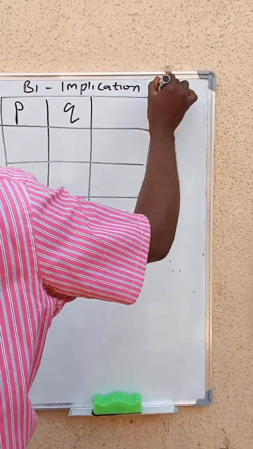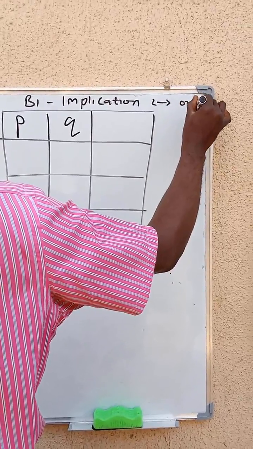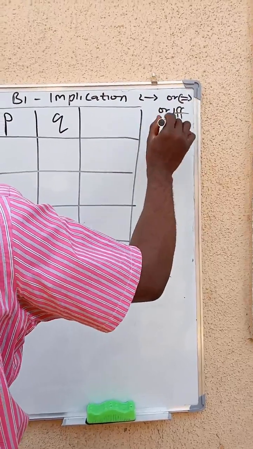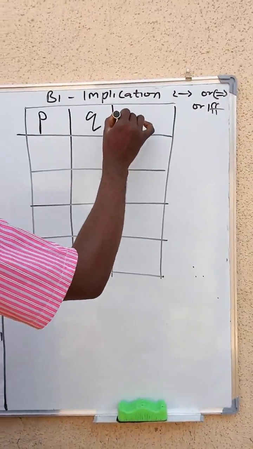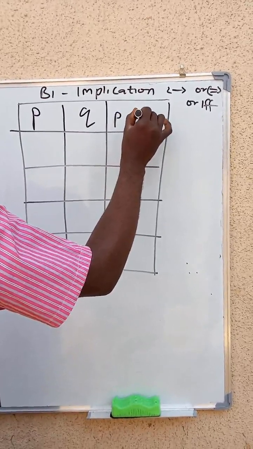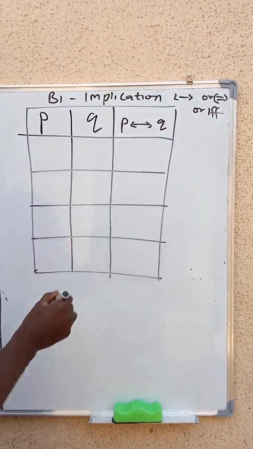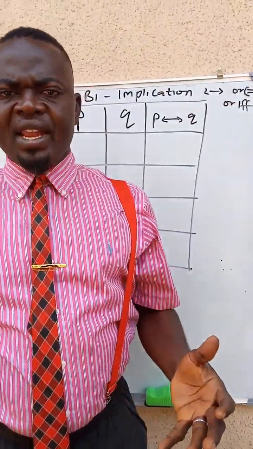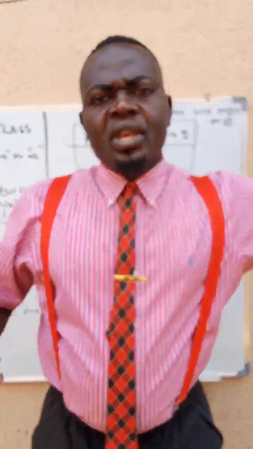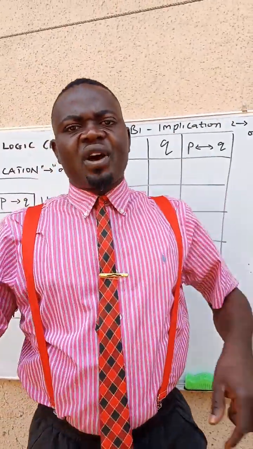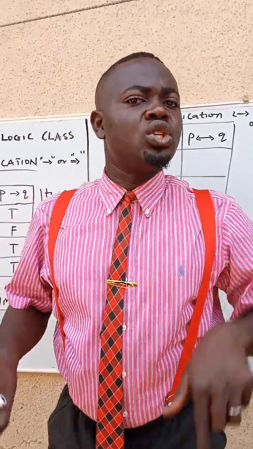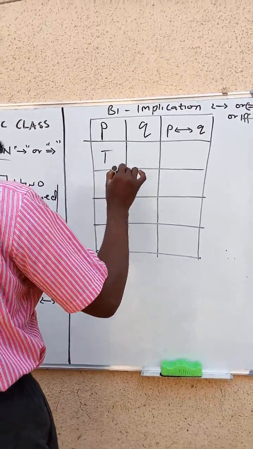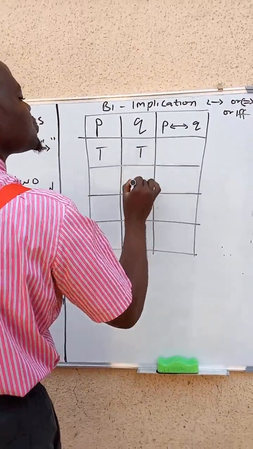I will say the symbol is this or this, right? Or this. What this means is that if and only if. For example, Ben will do well in the exam if and only if the school is good. That means Ben will do well if and only if the school is good. It is true.